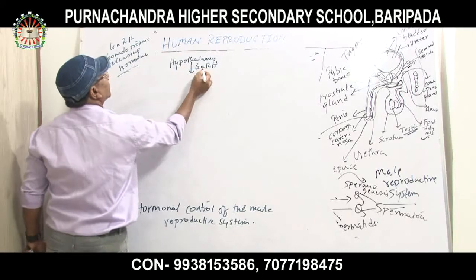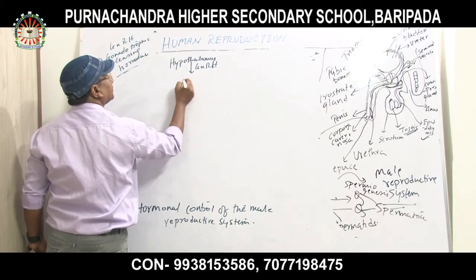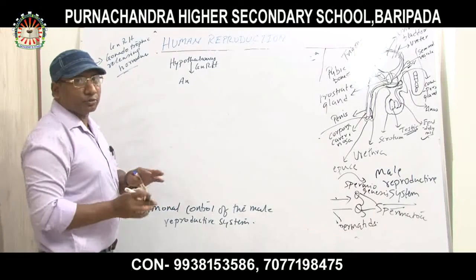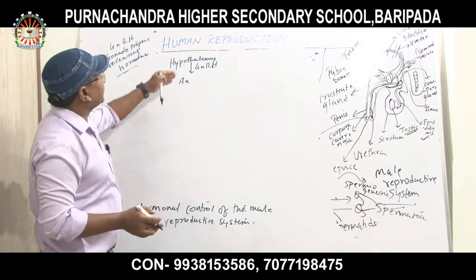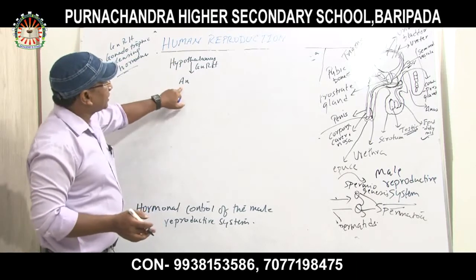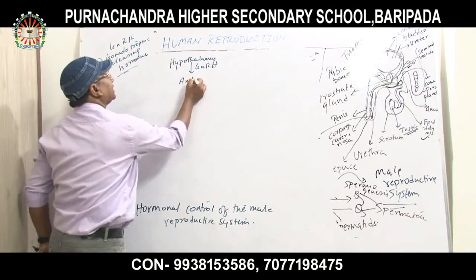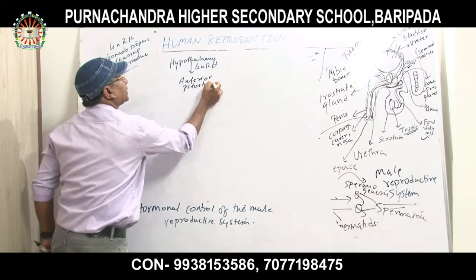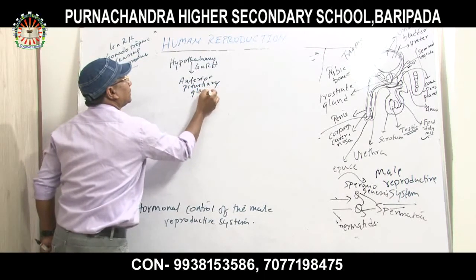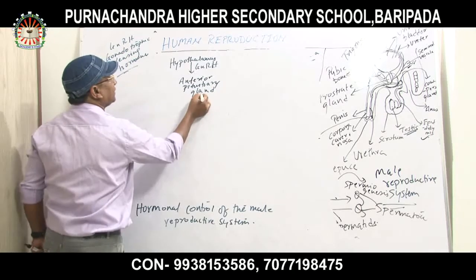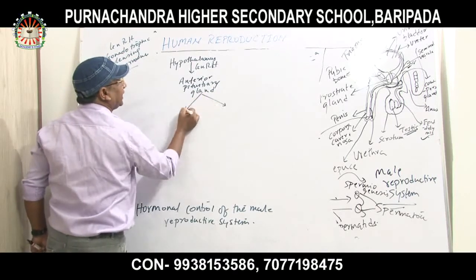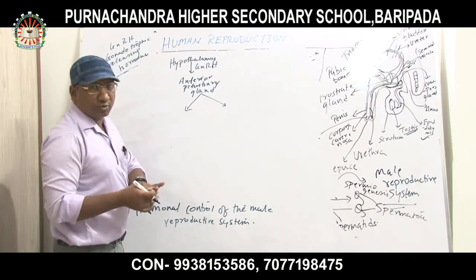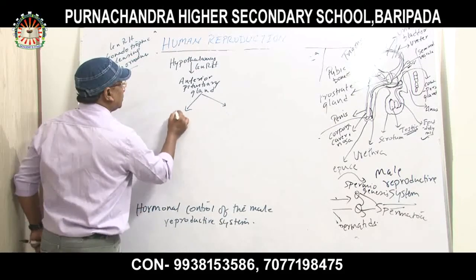It releases gonadotropin releasing hormone, which activates which part of the pituitary gland? The anterior pituitary gland. The pituitary gland is a master gland and it is divided into posterior and anterior parts. From the anterior pituitary gland it induces the release of two hormones, follicle stimulating hormone and ICSH.